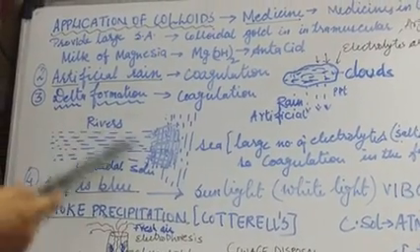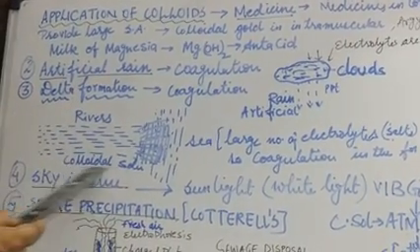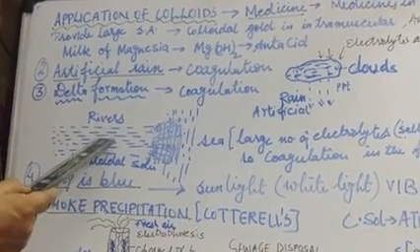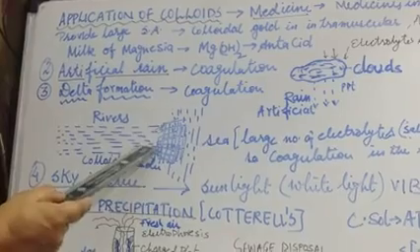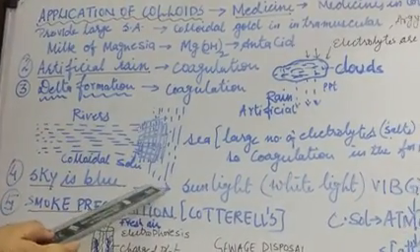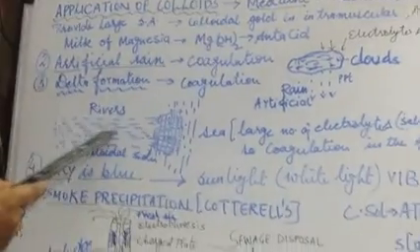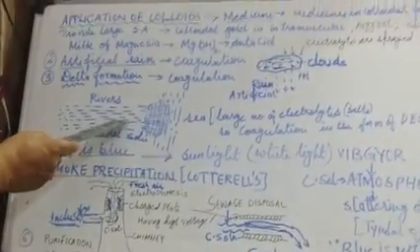So the river water acts like a colloidal solution, and ultimately all the rivers meet the sea, and the sea contains a large number of electrolytes, salts in it. As this colloidal solution of river gets mixed with the sea, coagulation of this colloidal solution takes place in the form of delta.